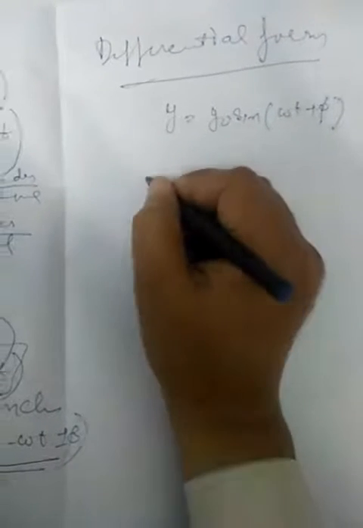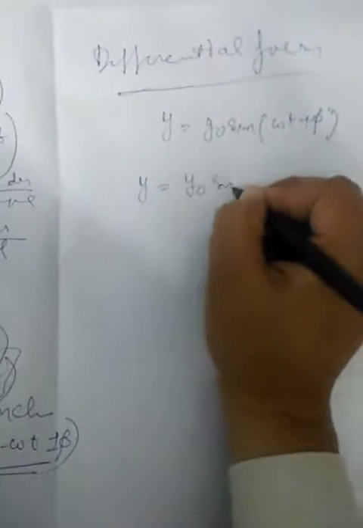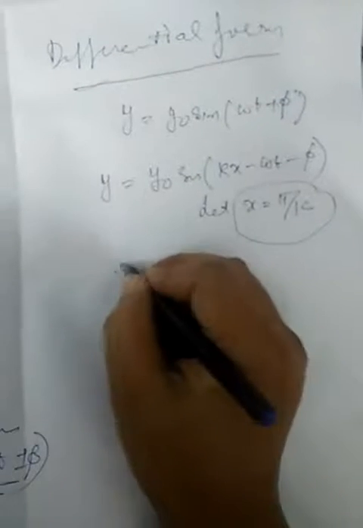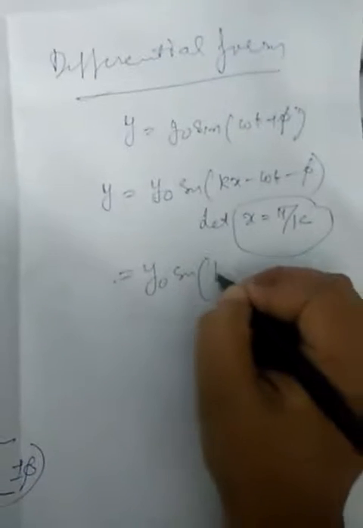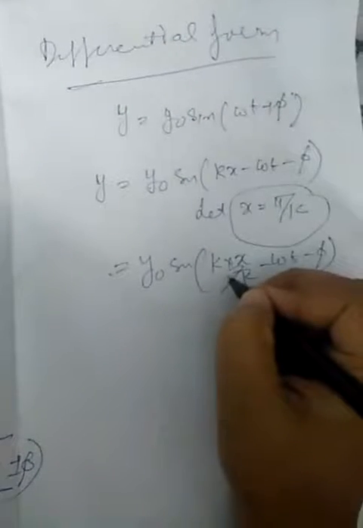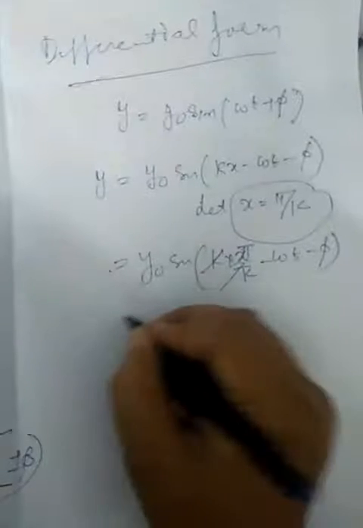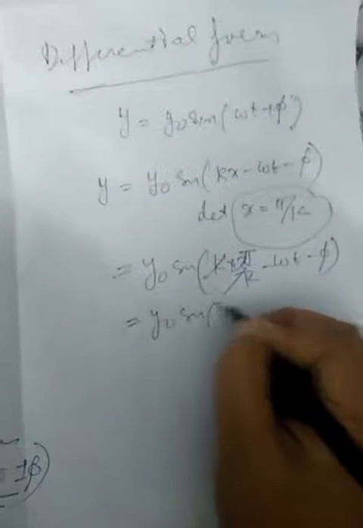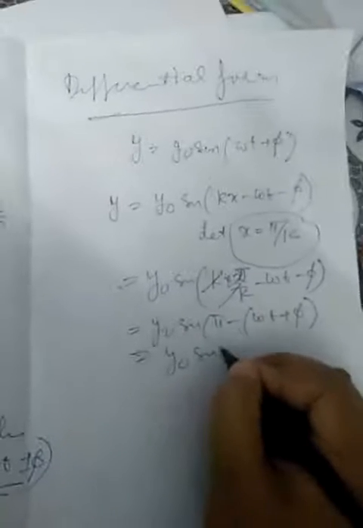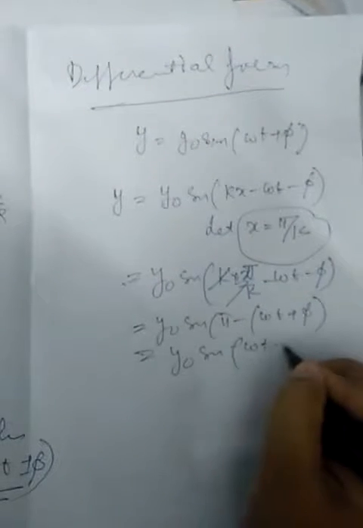Now why are we going to ignore it? Let us see. We have taken earlier y naught sine of kx minus omega t minus phi. Let us say the value of x is equal to pi by k. At this distance, what will be the value of y? Y naught sine of k into pi by k minus omega t minus phi. So k will cancel, and it will be y naught sine of pi minus of omega t plus phi. So y naught sine of pi minus theta is sine theta, that is sine of omega t plus phi.